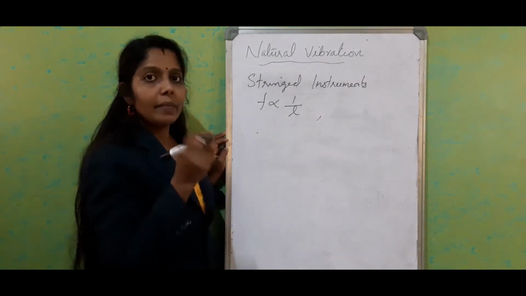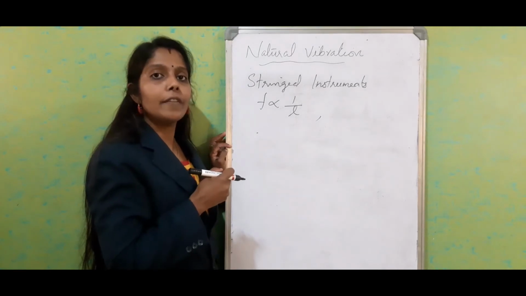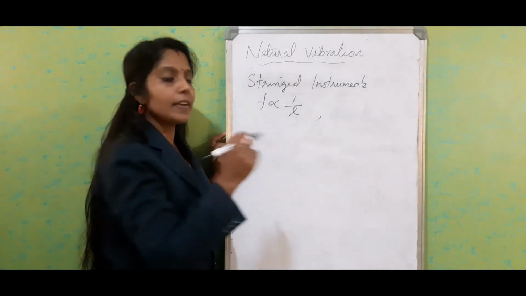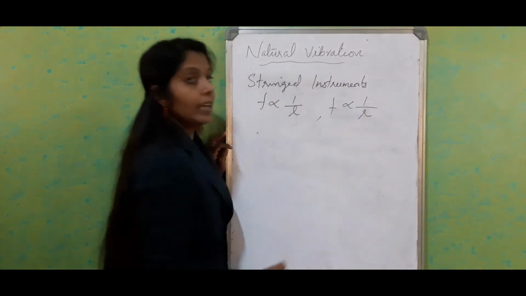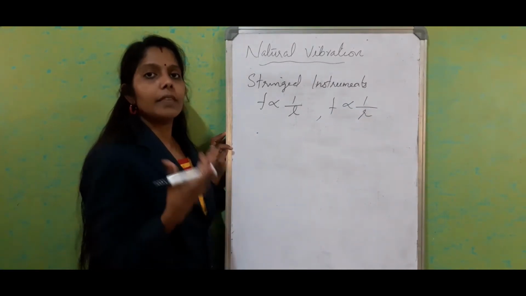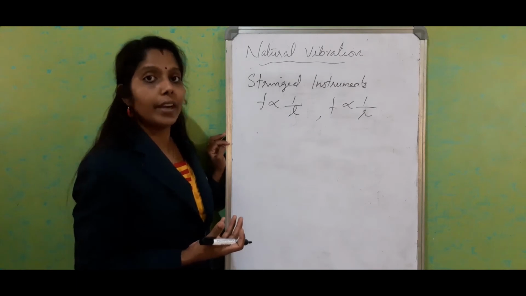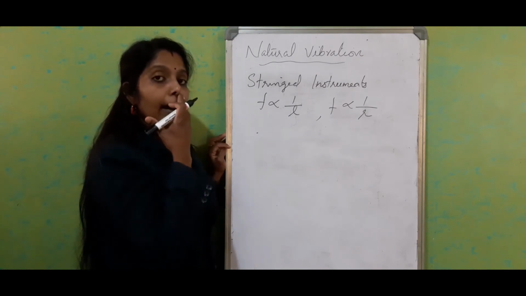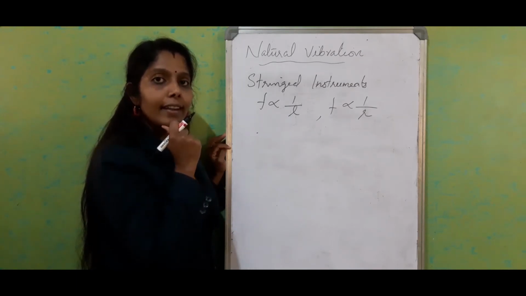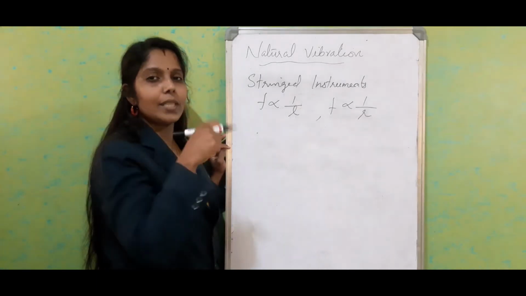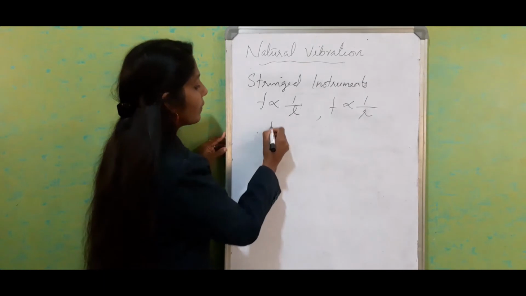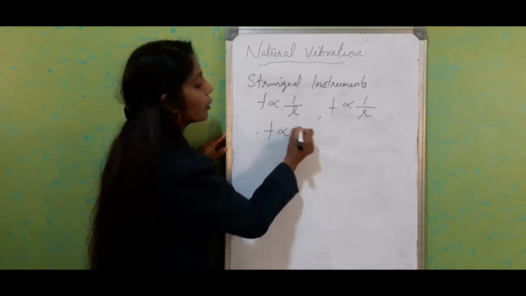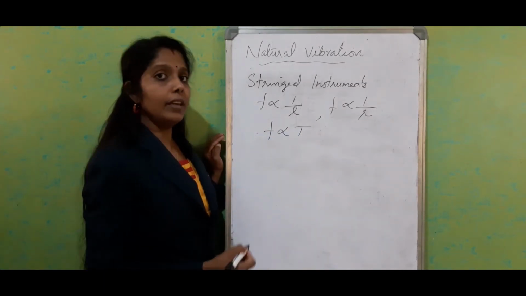At the same time, the thickness of the string is also a factor which decides the frequency. So frequency is also inversely proportional to the radius. Thickness we always represent in terms of the radius of the string. Another factor is the tension of the string, right? As the tension increases, the frequency can be varied. So here the frequency is directly proportional to the tension of the string.